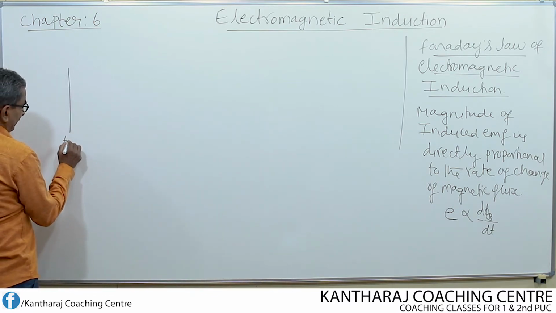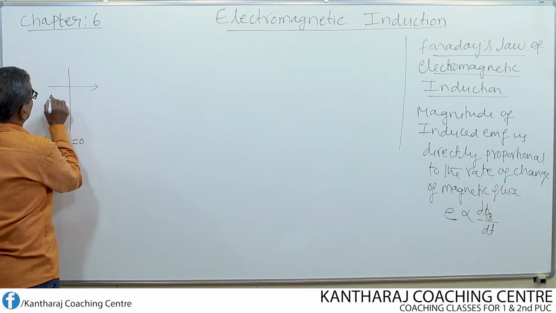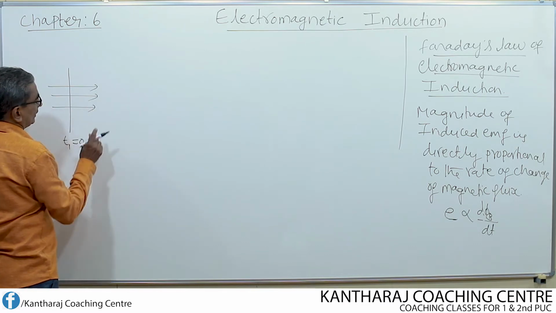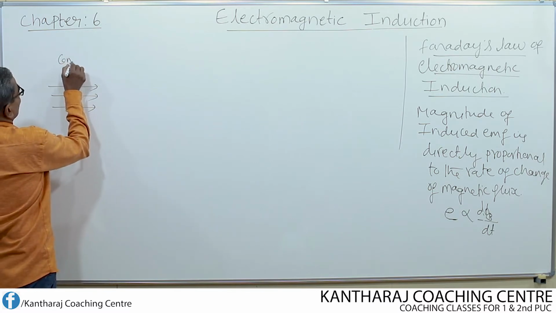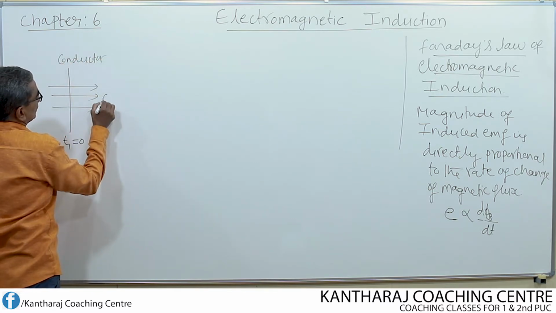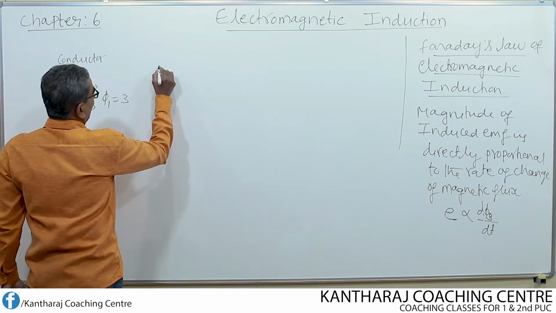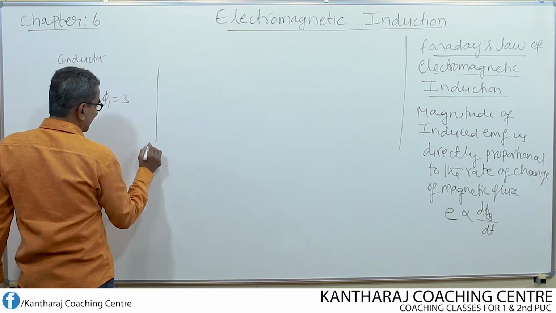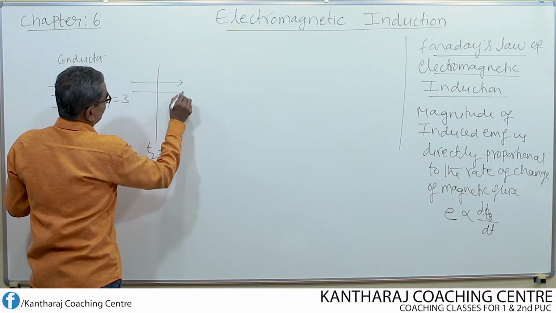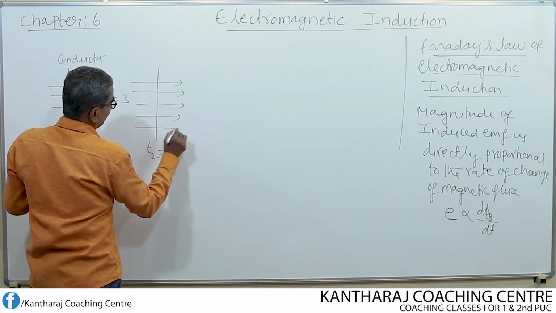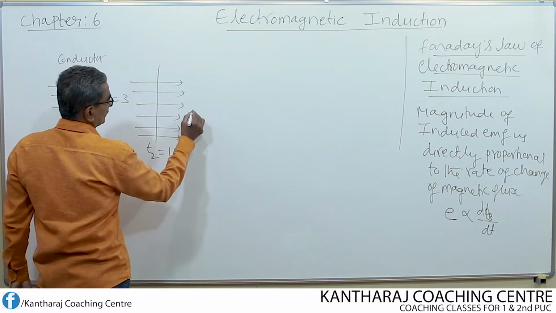Now at a time t1 equal to 0, that means the initial time, let the magnetic flux, or the number of magnetic lines of force linking with this conductor, be equal to phi 1, which is equal to 3. Now, after a time of, let us say, 1 second, t2, let the number of magnetic lines of force now getting linked with this conductor be equal to 6. 1, 2, 3, 4, 5, 6.